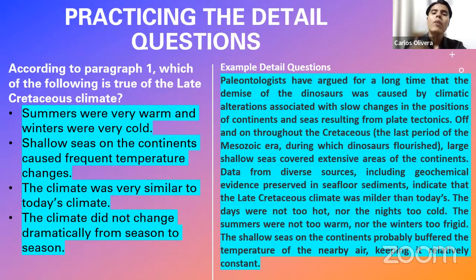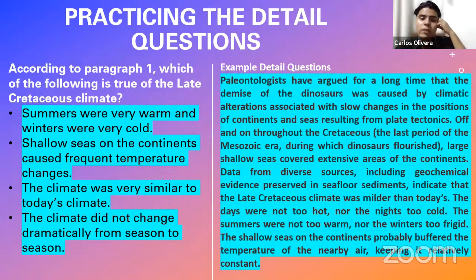But remember, you need to express the information mentioned in the reading passage, not something that is true for your own life or your own context. Maybe in your case, because you live in a place where it's super temperate, you can say it's true that the climate was very similar to mine. But imagine that somebody from Nigeria receives this, or someone in Canada or Alaska, where cold seasons are super extreme. It would be absurd to believe that this is a correct answer. So remember, you don't have to apply any of your own experience or context to the responses. Let the information guide you. And in the information, nothing is mentioned about a comparison between that time's climate and today's climate.